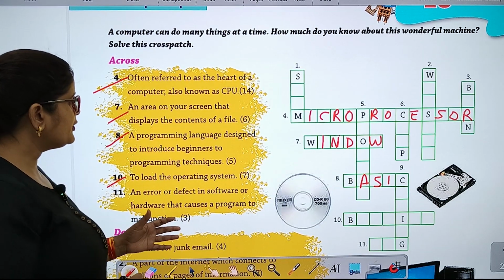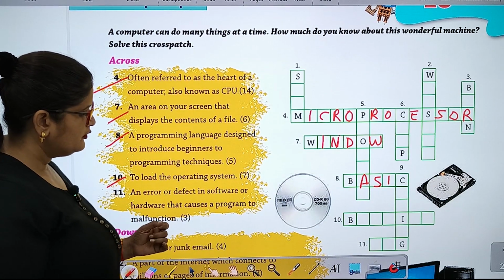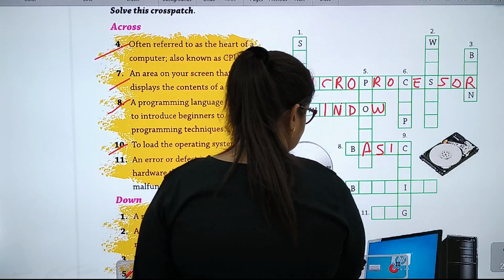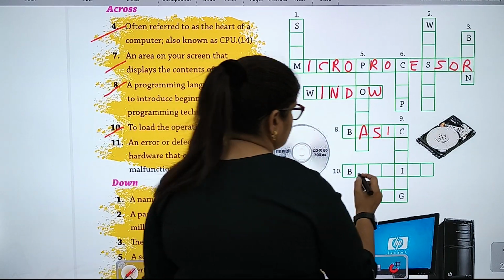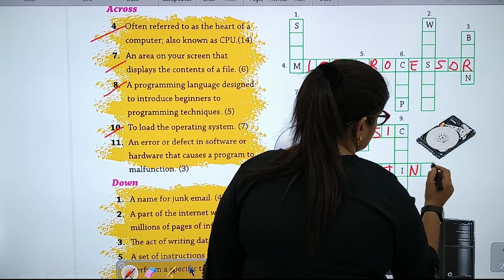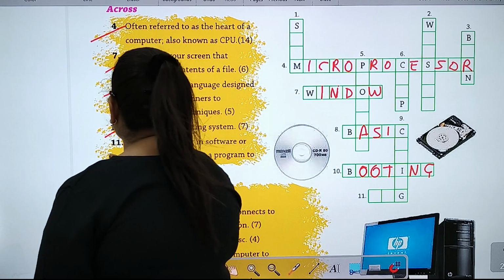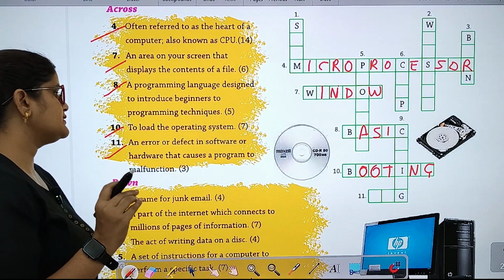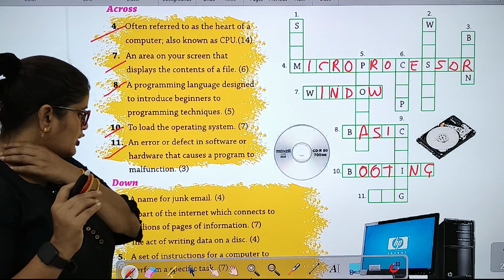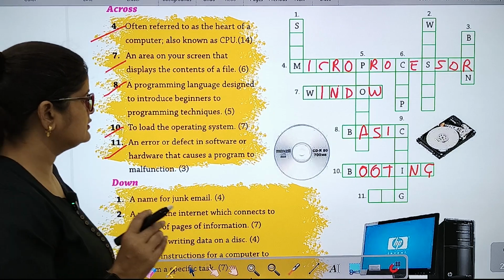Ten, to load the operating system, which is booting. An error or defect in software or hardware that causes a program to malfunction. So it is bug.